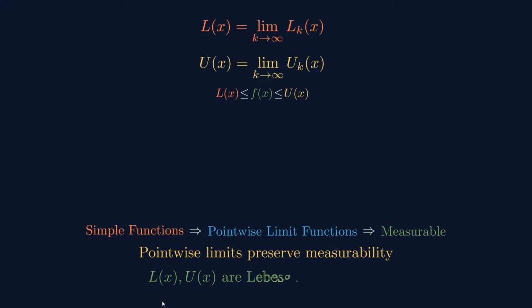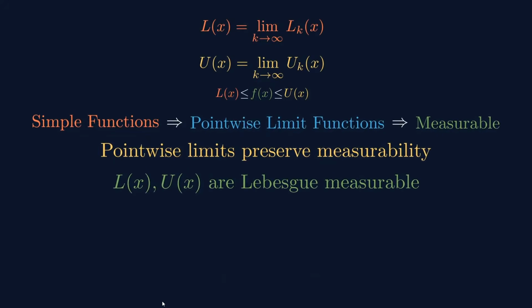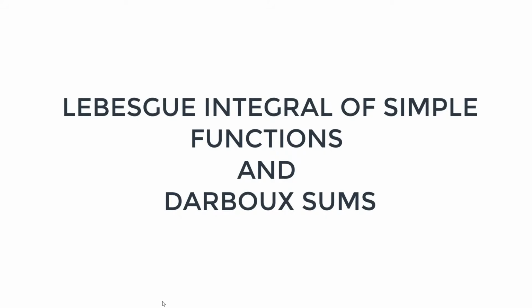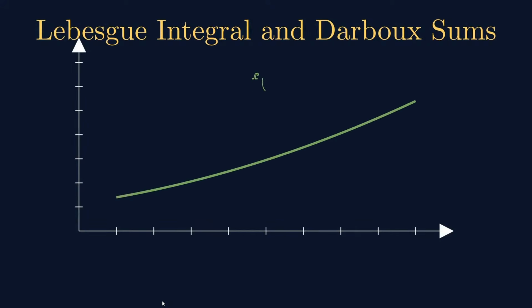Pointwise limit preserves measurability, so Lx and Ux are Lebesgue measurable functions. So we have defined the Lebesgue measurable functions Lx, Ux. Then let us talk about the Lebesgue integral of the simple functions and their limit functions. So, Darboux sum, Lebesgue integral and Darboux sum. Let us visualize again.